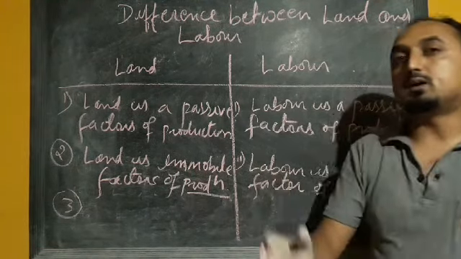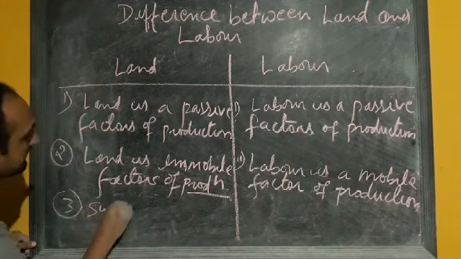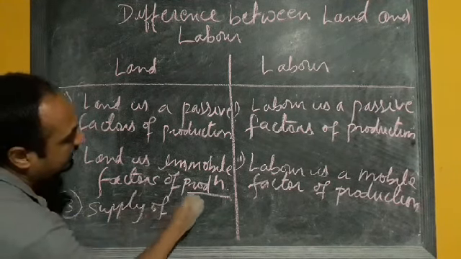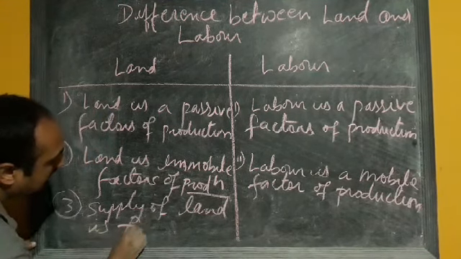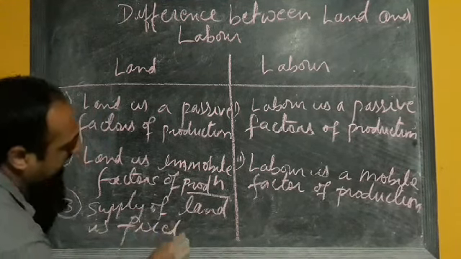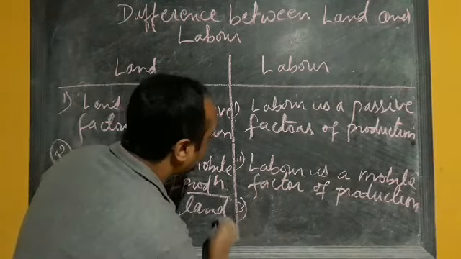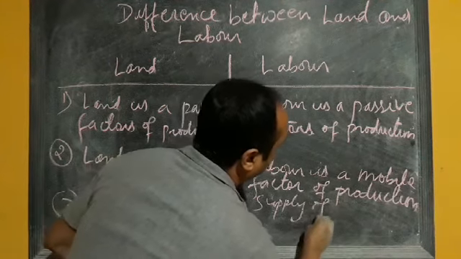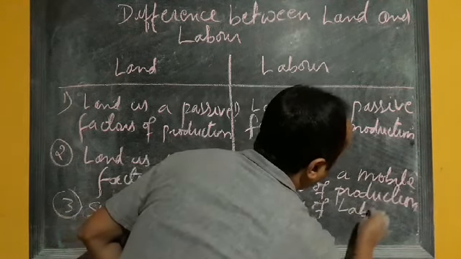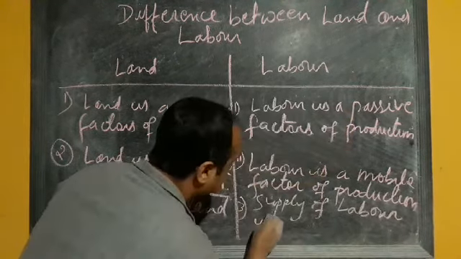So here the supply of land is fixed, whereas the supply of labor is variable.